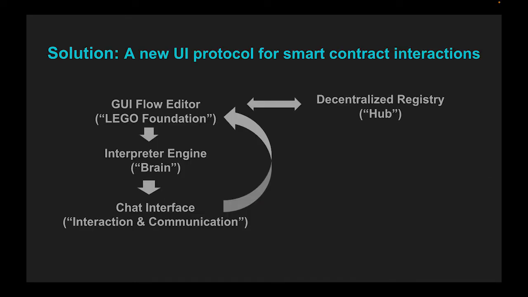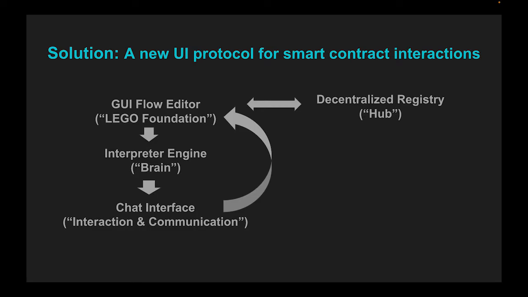The solution is HyperDapp, a new UI protocol for smart contracts. HyperDapp offers a suite of tools for developers to create user interface logic that can be packaged and sourced from decentralized registries on-chain, so that a user can interact with their dApp on any interface that supports the HyperDapp protocol.